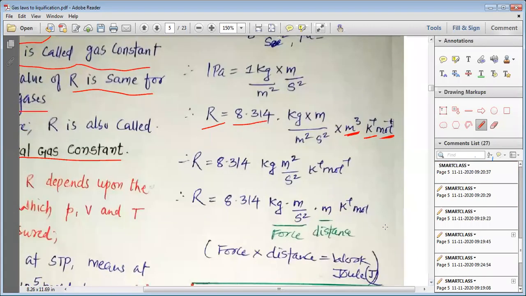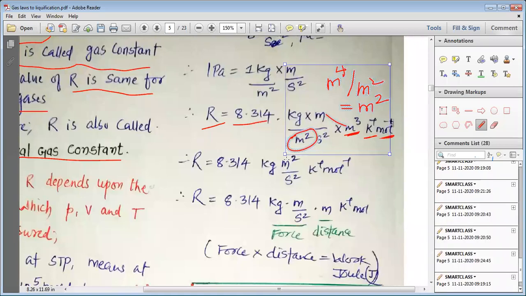So we can easily cancel out this meter square. The meter cube and meter square give meter to the power 4 over meter square, which ultimately gives us meter square.